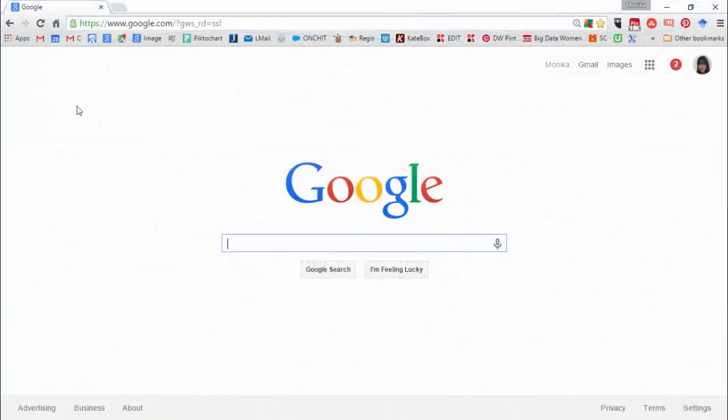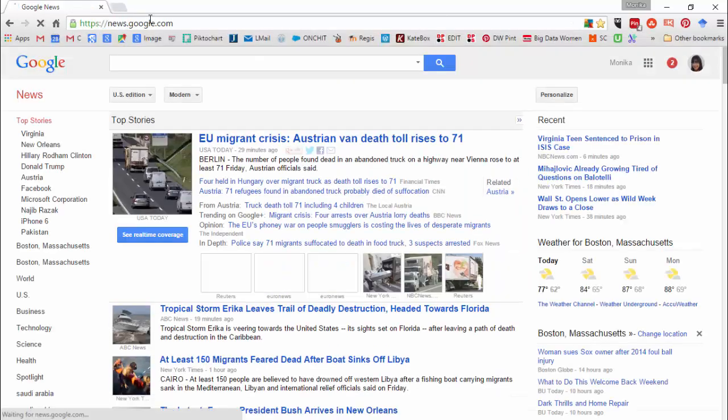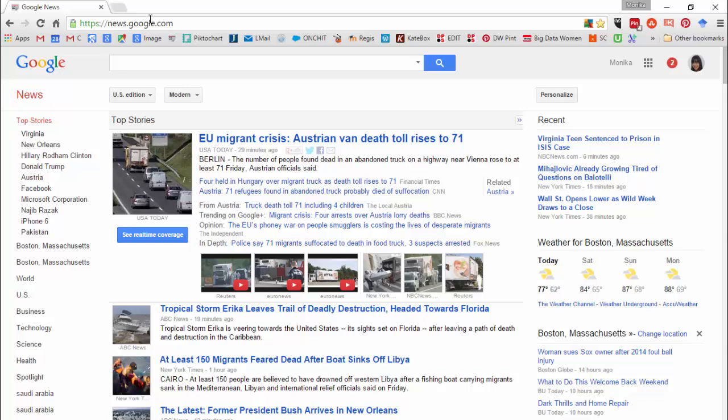So how do we start by going out to look for objective news articles? Well, we start at Google News. So we'll go to news.google.com. And what you'll see coming up for news is timely, like within the last month or so. If you want to search old news, you have to go to a different part of Google News. So when you get there, this is what you see.